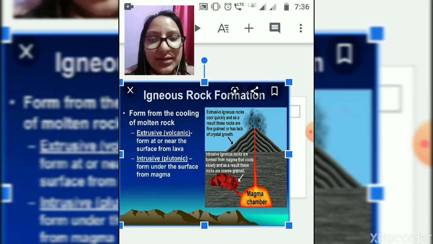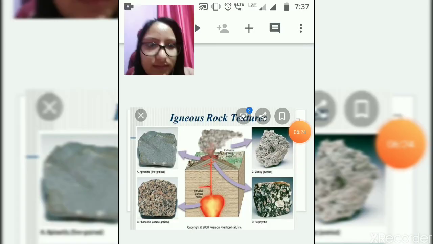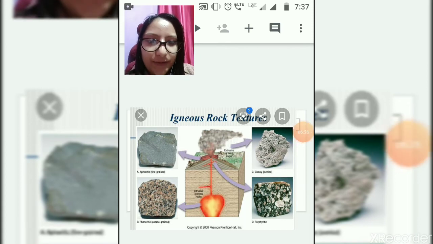So these intrusive rocks are mainly exposed by the process of denudation and plate tectonics. Now we will discuss the different types of igneous rock. This is how the igneous rocks are formed.